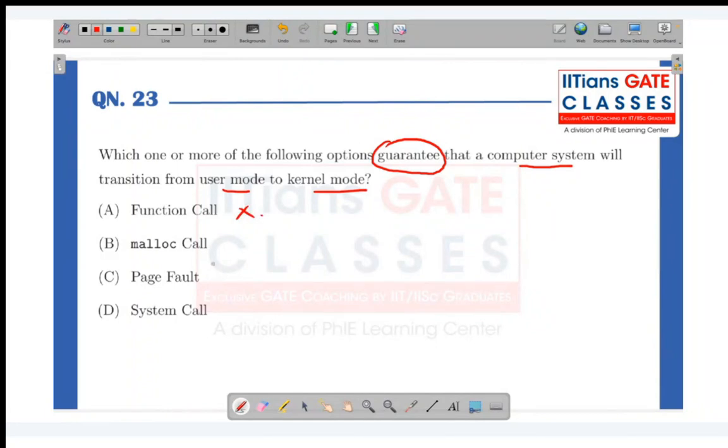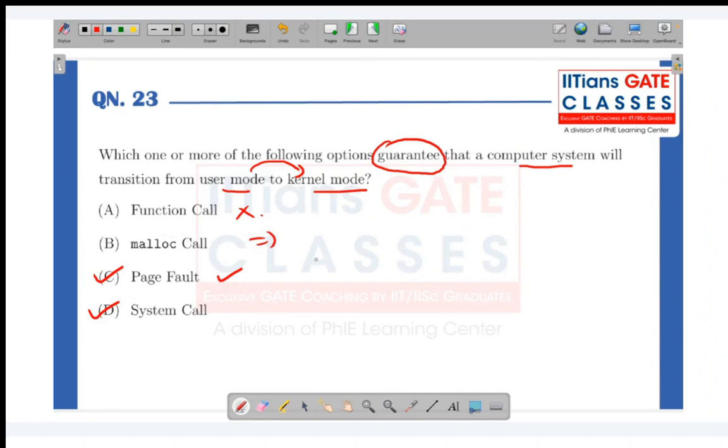Let's discuss the option page fault. We all know that whenever a page fault happens, the OS comes into the picture to handle that page fault. If the OS is coming in, there is definitely a change of mode from user mode to kernel mode. So page fault will guarantee that the computer system switches from user mode to kernel mode. System call, yes, whenever we do a system call, let's say the fork system call, it will always guarantee that the computer system goes to kernel mode.